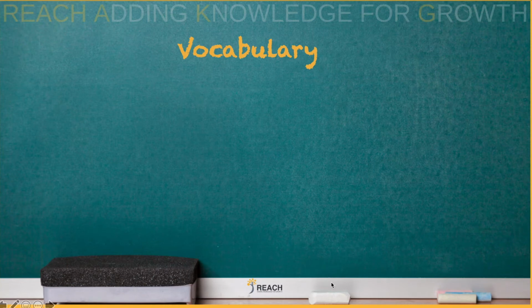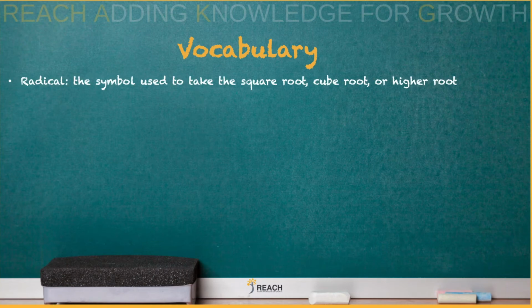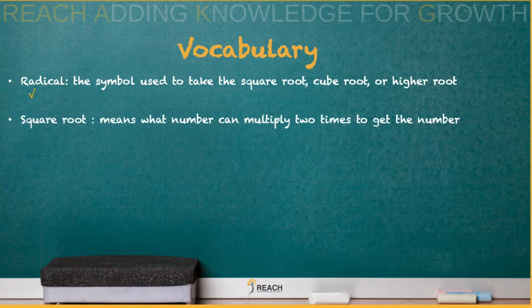Okay guys, let's check out some key vocabulary. A radical is the symbol used to take the square root, cube root, or any other higher root. It could be the fourth root, the fifth root, etc. And that's your radical sign. The square root means what number can multiply 2 times to get the number under the radical. And the square root symbol is what you see right here. Now, the invisible index is a 2. They don't have to write the 2, but that stands for square root.